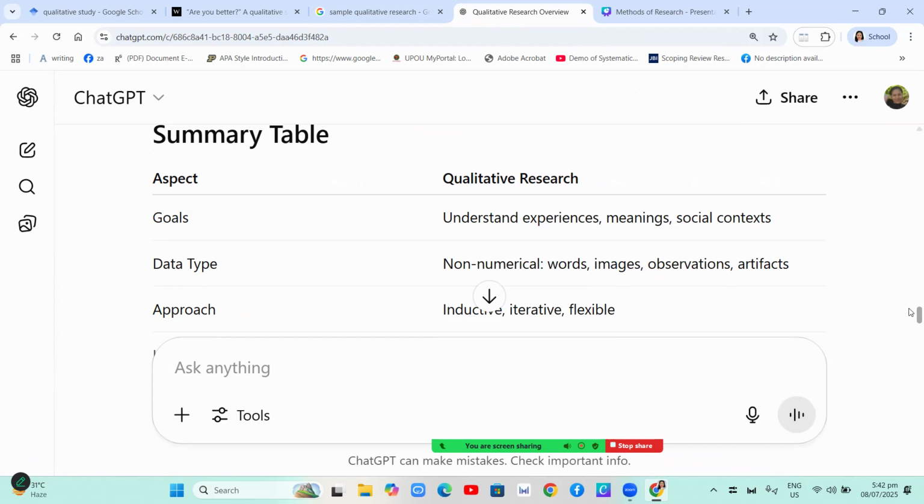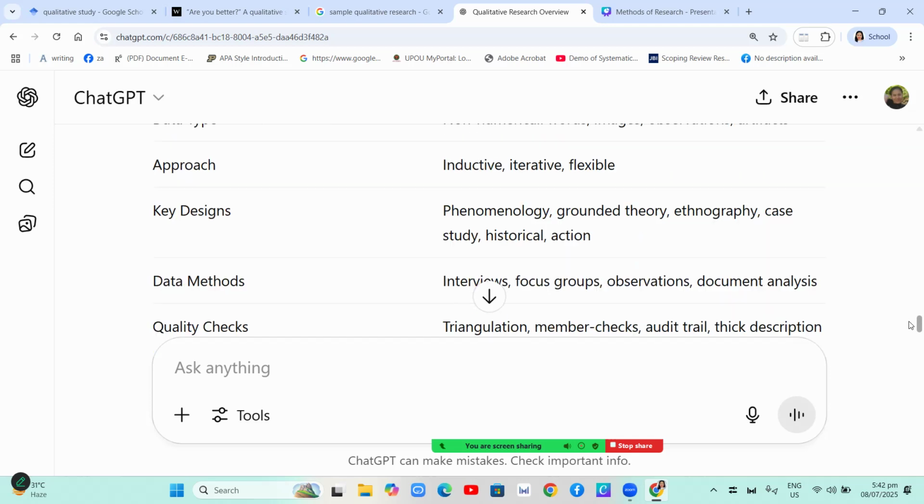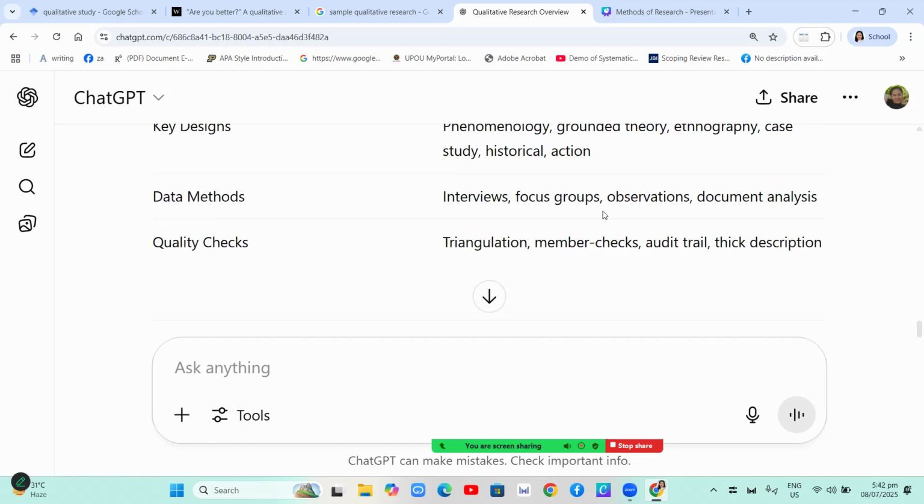Let's have this summary table. So when you say qualitative research, okay, the goal is to understand experiences, meaning, and social context. The data type is non-numerical. You only use words, images, observations, and artifacts. And the approach, it is inductive, iterative, and flexible. The key designs: phenomenology, grounded theory, ethnography, case study, historical, and action research. Data methods: interviews, focus groups, observations, and document analysis.